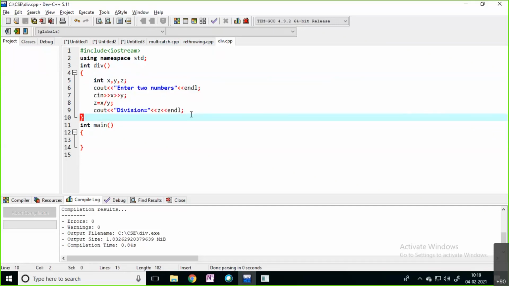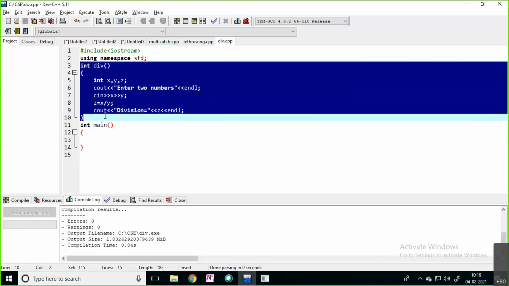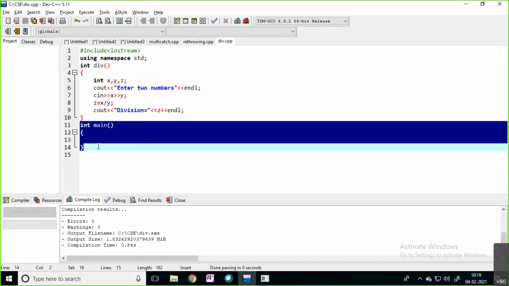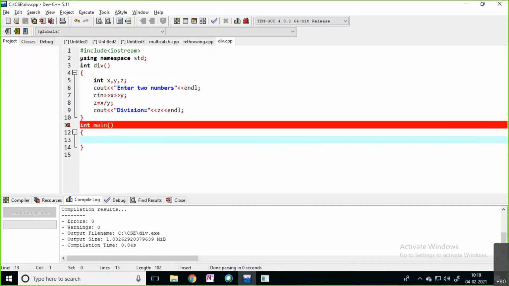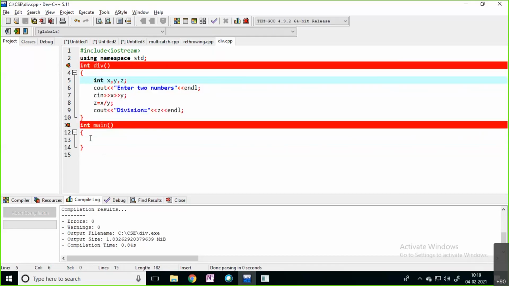You are dividing your program into multiple smaller tasks, and each task you give one name, and that name you call a function. Here I have the div function written inside my program. I have the main function also. Actual execution starts from here only. So if I want to use this particular function, what do I need to do here now?